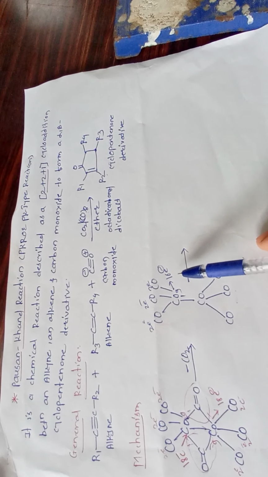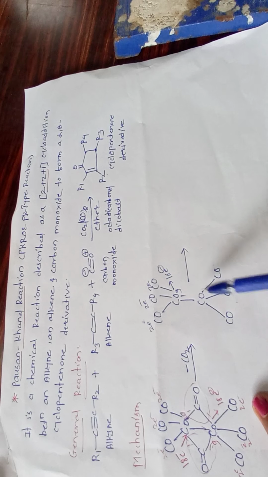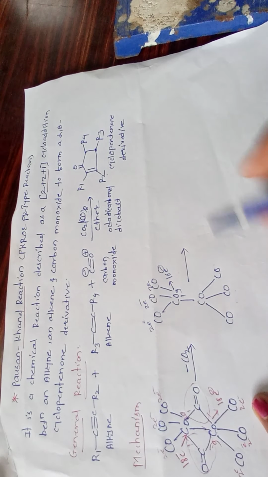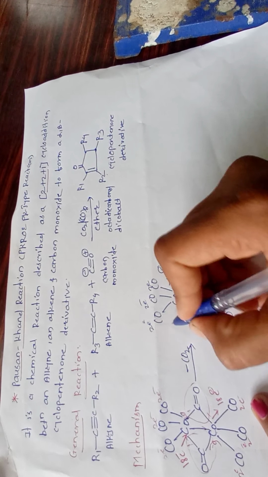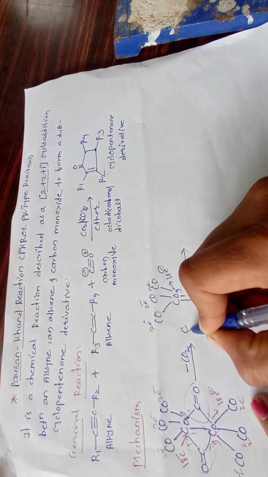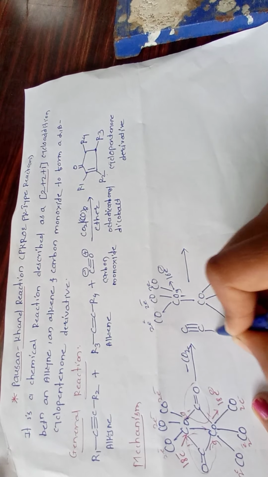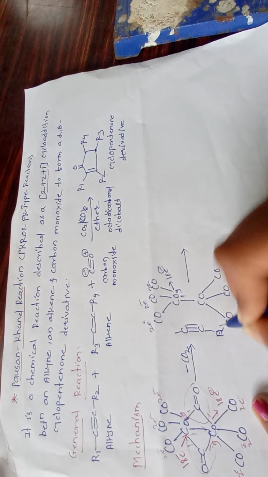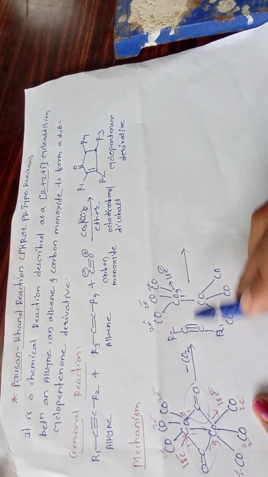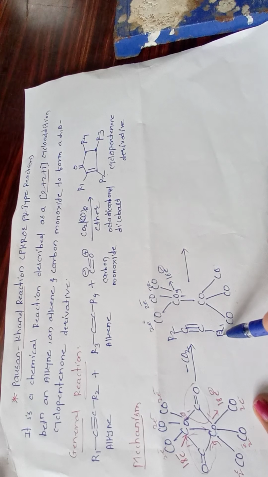So 18 electrons converted into 16 electrons. Then this complex reacts with first of all an alkyne; we are taking R1 and R2. So the reaction is between this complex and this alkyne group.